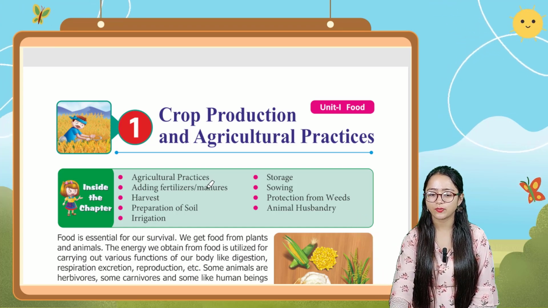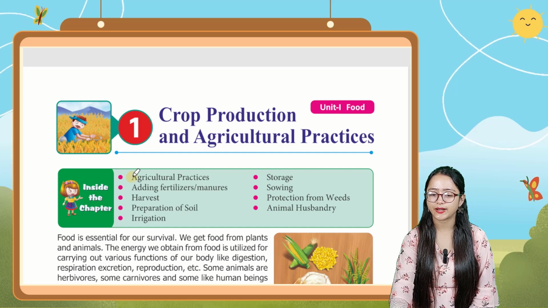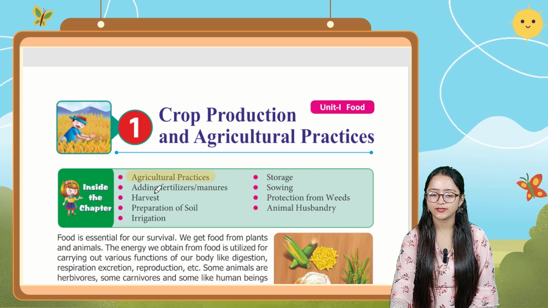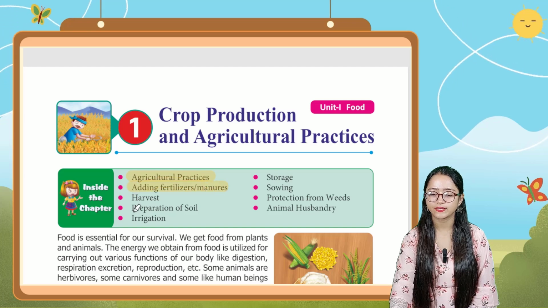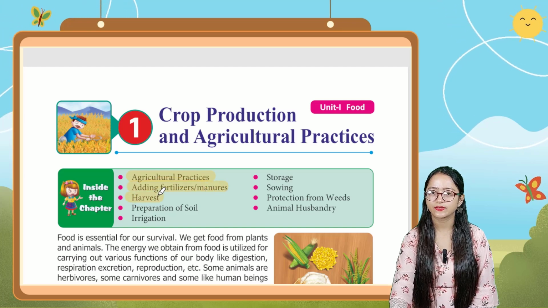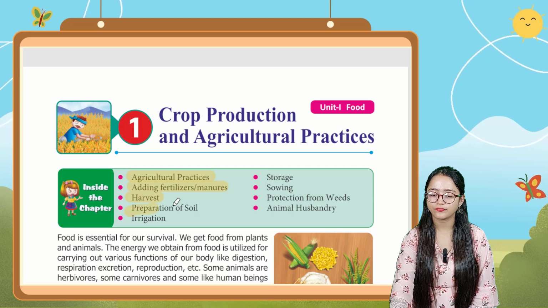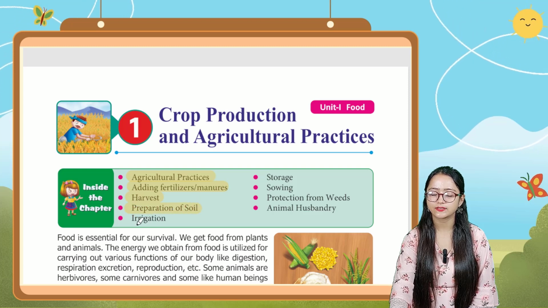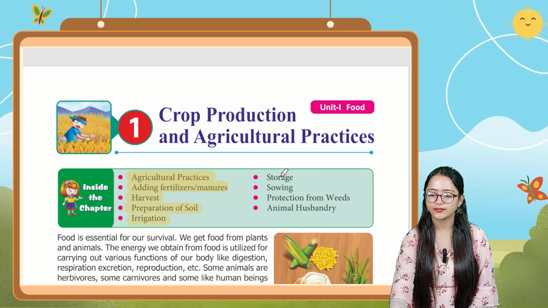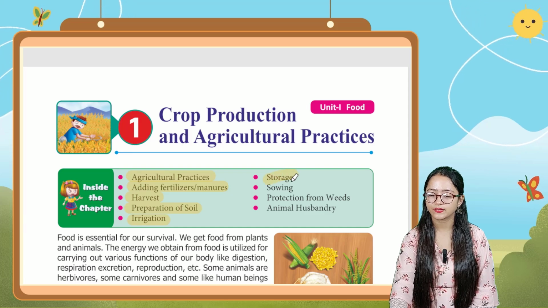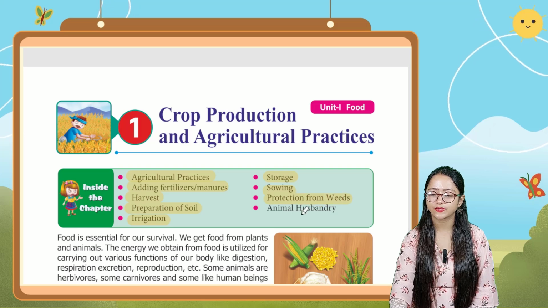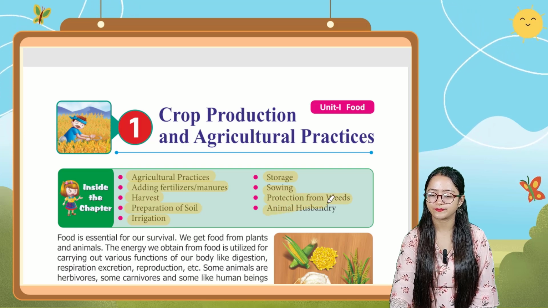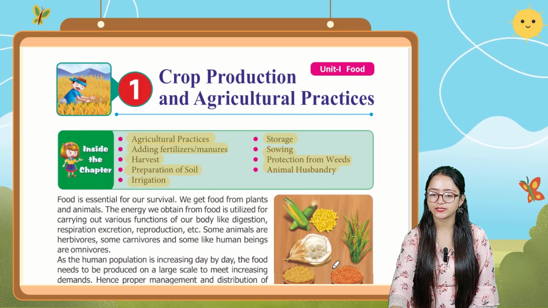So the first point is agricultural practices. Next one, adding fertilizers or manures. Next one, harvest. Next one, preparation of soil. Next, irrigation. Next one, storage. Next, sowing, protection from weeds, and animal husbandry. So let's begin the chapter.